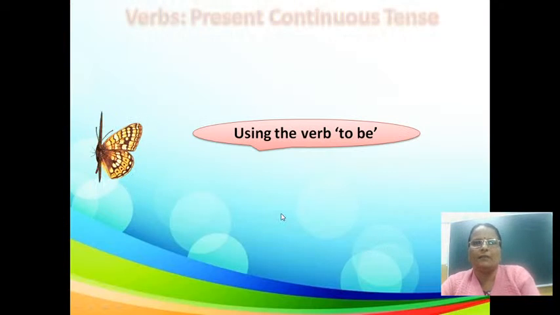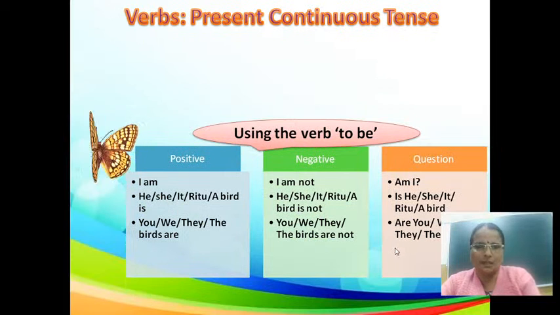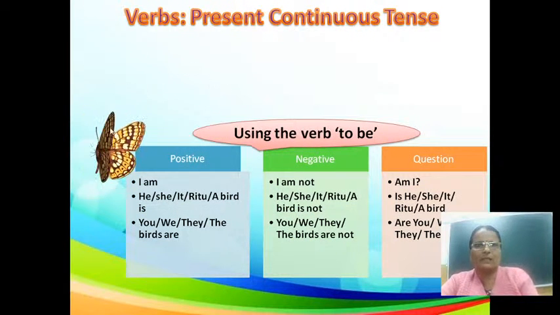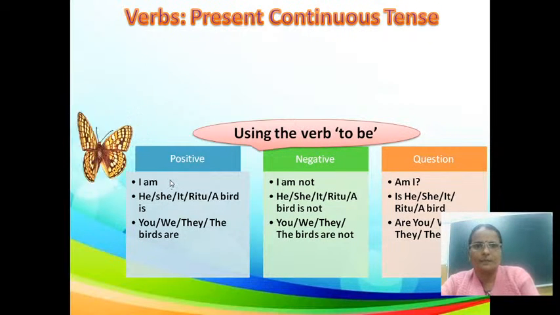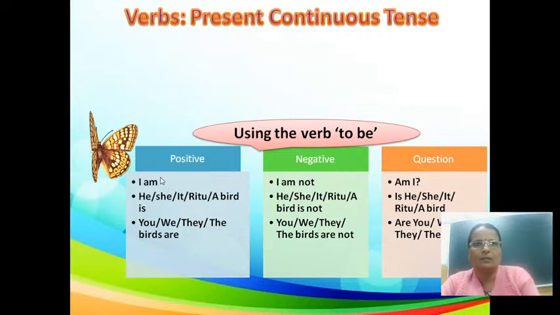And we learned how to use to be in simple present tense. I plus am is used in positive sentences. He, she, it, Ritu, a bird plus is.